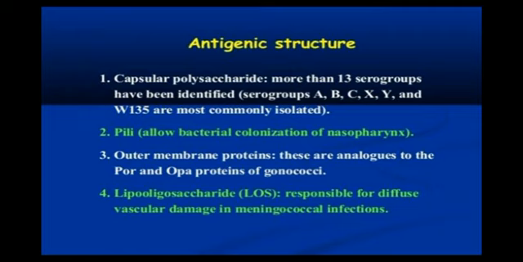Antigenic structure: capsular polysaccharide, more than 13 serogroups have been identified. Serogroups A, B, C, X, Y and W135 are most commonly isolated. It has pili and outer membrane proteins. These are analogous to the Por and Opa proteins of gonococci. Lipo-oligosaccharide, LOS, is responsible for diffuse vascular damage in meningococcal infections.